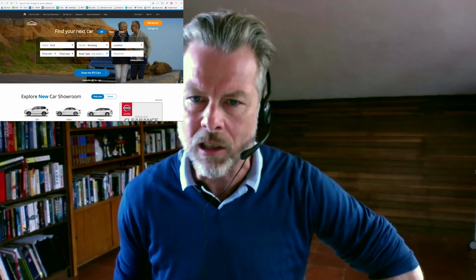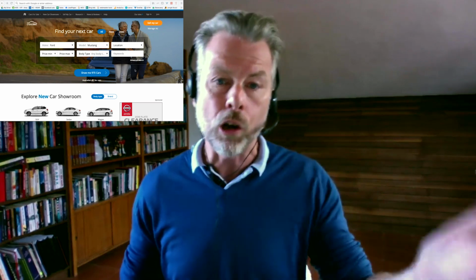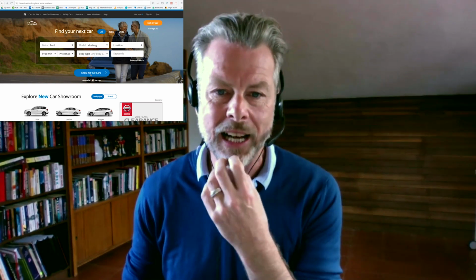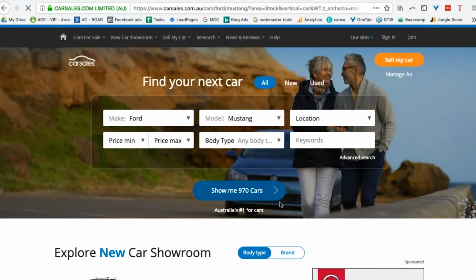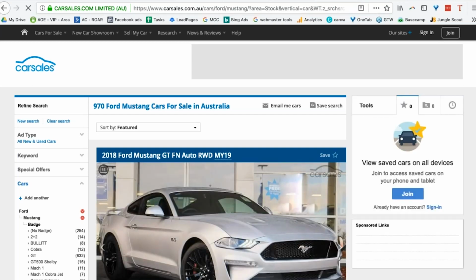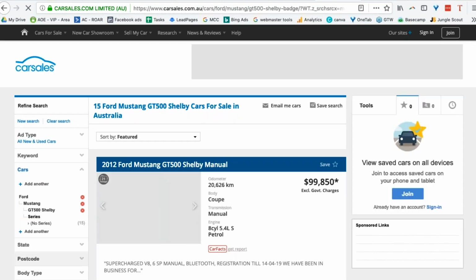So let us commence. First thing we're going to do, we're going to come to our website and go and look for what it is we want to buy. So we want to buy a Ford Mustang. Let's have a look at the cars that they've got. Insert your product that you're looking for on Alibaba. There's a couple of different Mustangs that I really like. One of them is the Bullet. The other one is the GT500 Shelby. And we are in luck. GT500 Shelbys are here. So let's have a look for those.